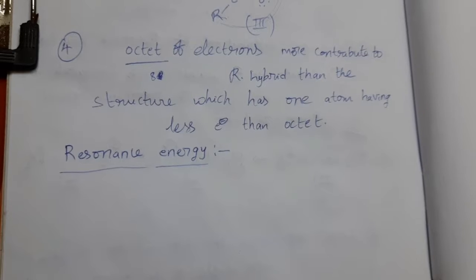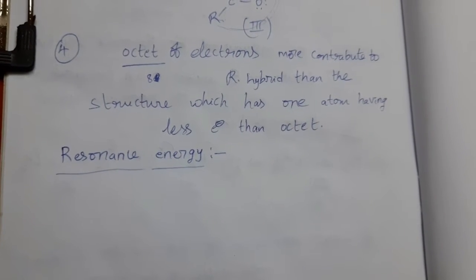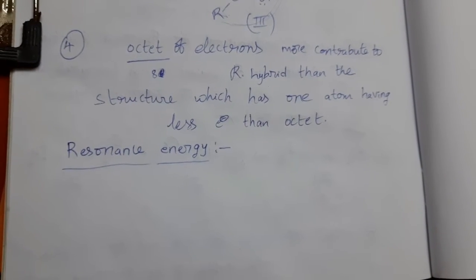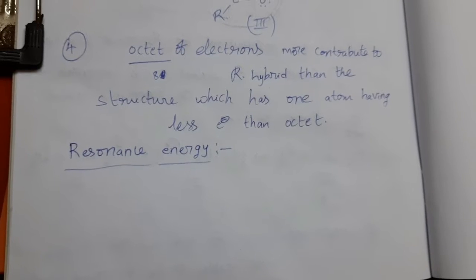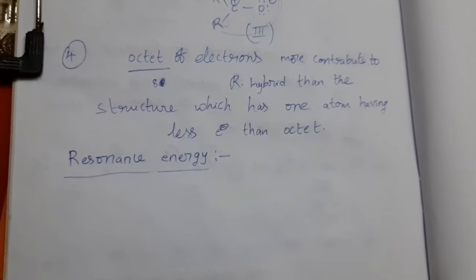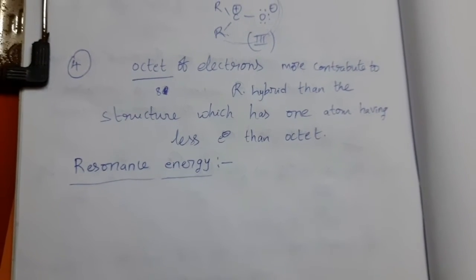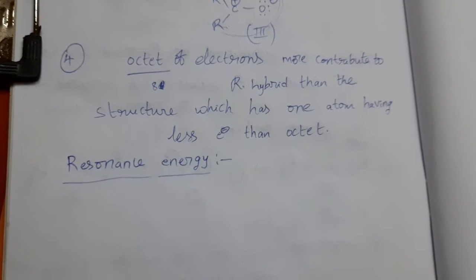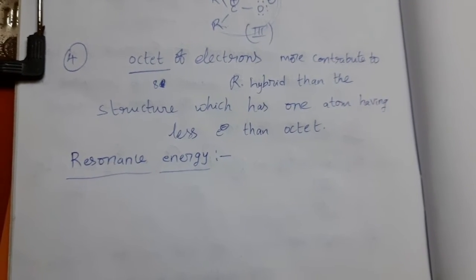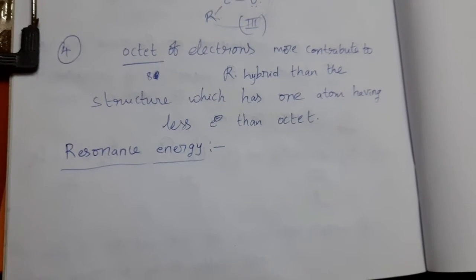They have different energies. Now, the resonance hybrid. In between these resonating structures, we can get the resonance hybrid. The energy of the resonance hybrid is less than any of its canonical structures or resonating structures. Suppose for a molecule, 4 resonating structures are there. All these resonating structures' energies are different, not the same. But the resonance hybrid for that molecule has less energy than these 4 resonating structures.